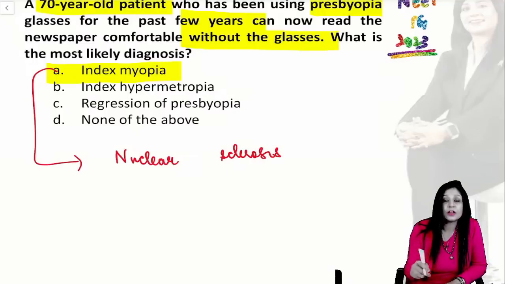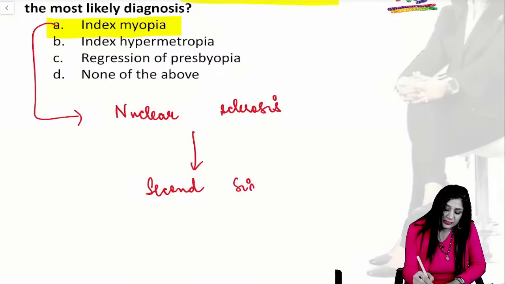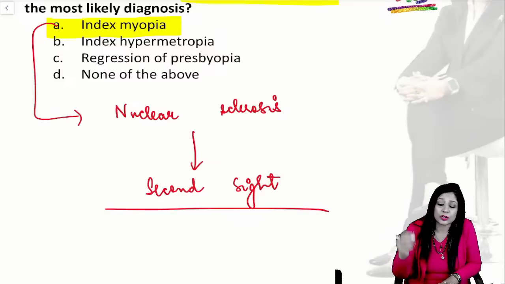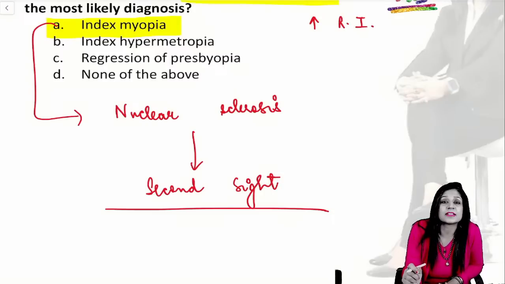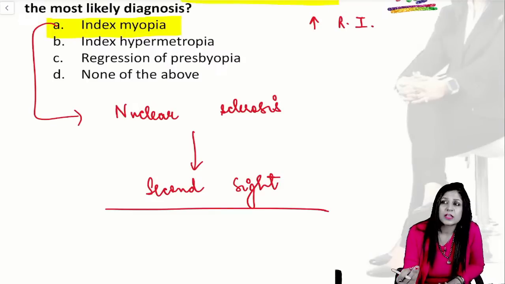Nuclear cataract or nuclear sclerosis can lead to second sight also. Second sight means the patient can read even without the glasses, and because it occurs due to an increase in the refractive index, it is called index myopia. The increase in refractive index leads to increased power, and increased power leads to myopia.